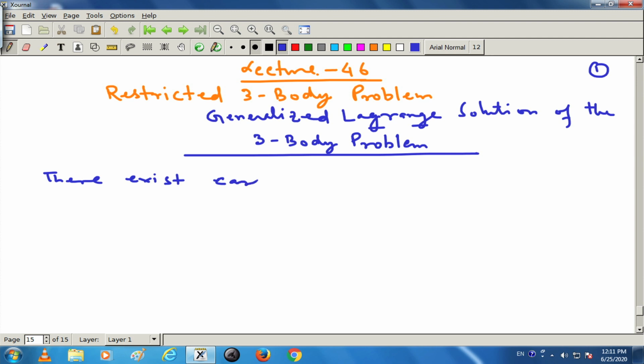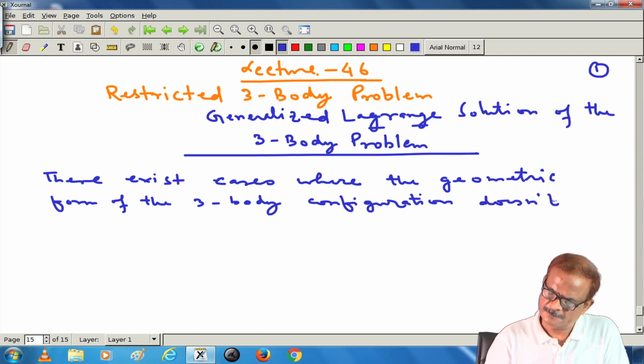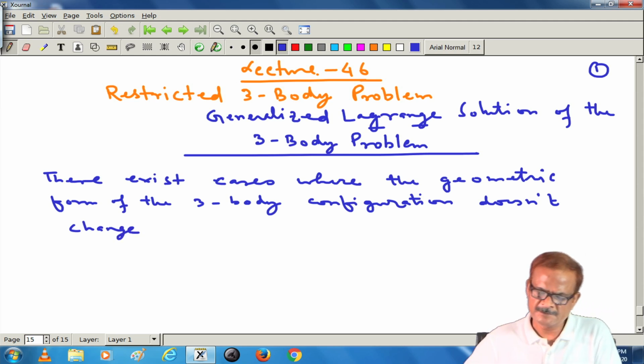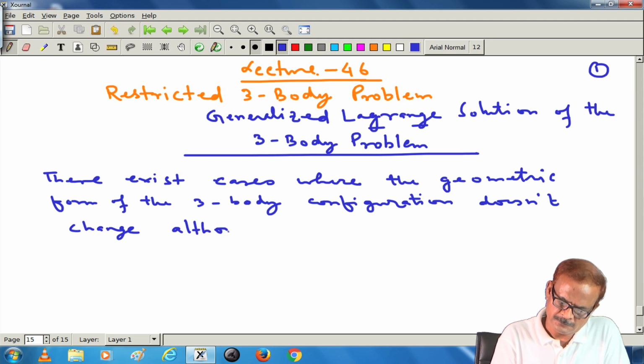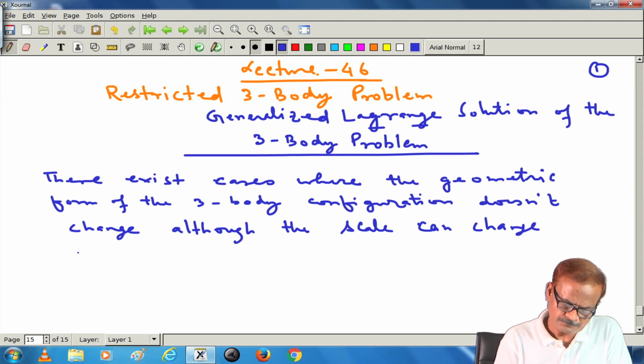There exist cases where the geometric form of the three body configuration does not change, although the scale can change and the figure can rotate.